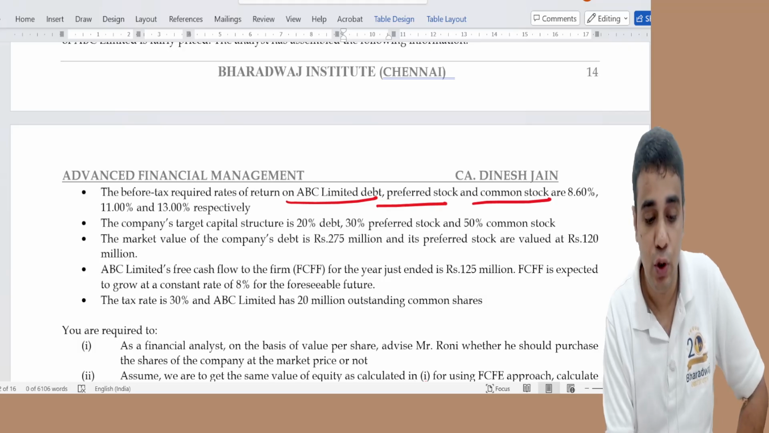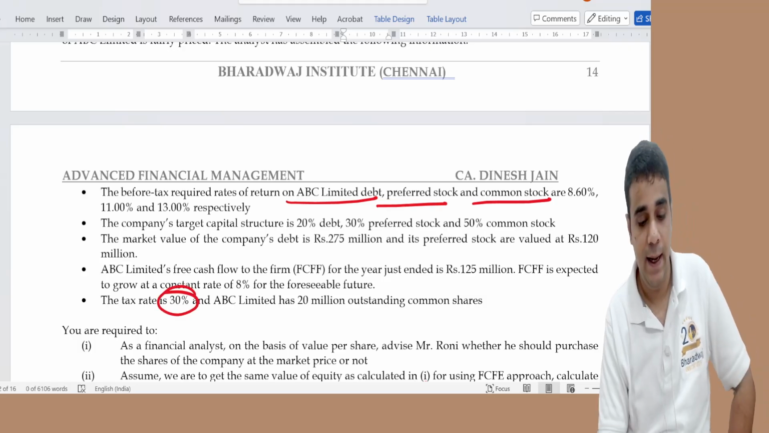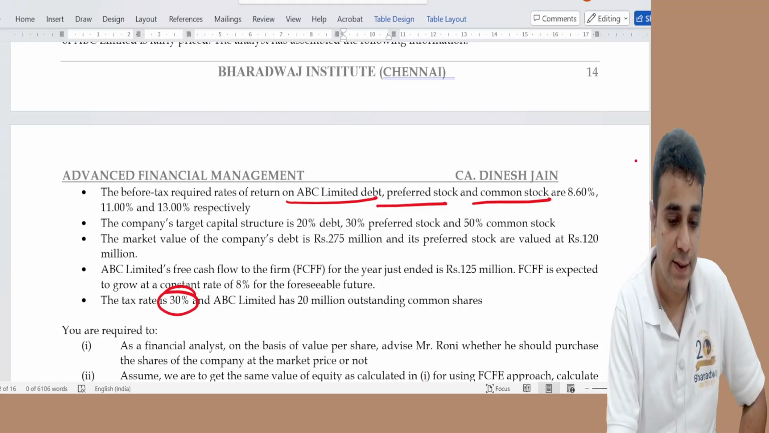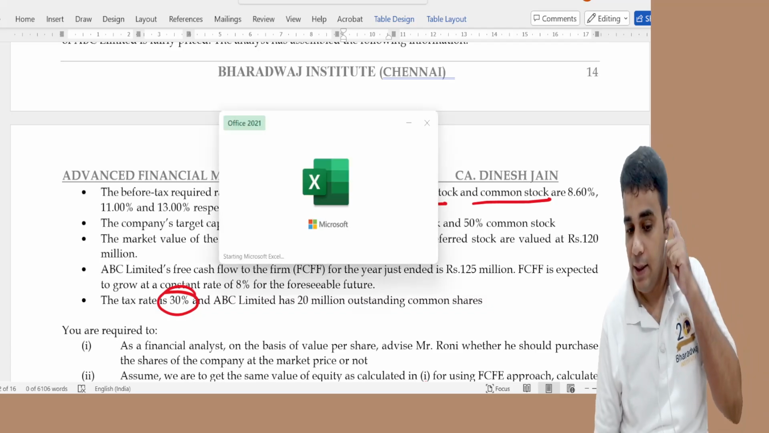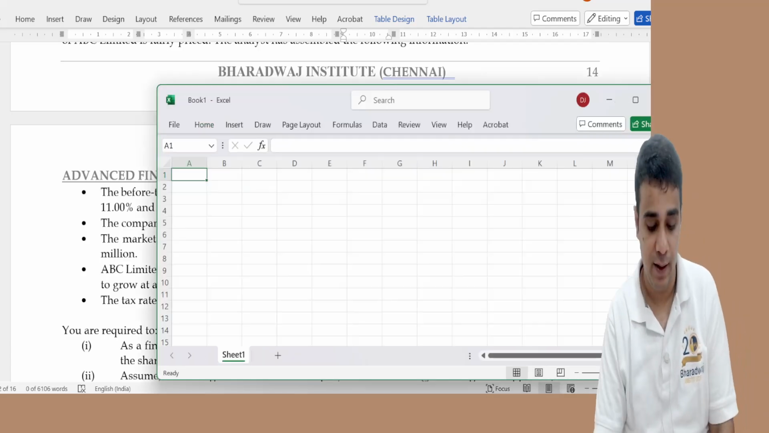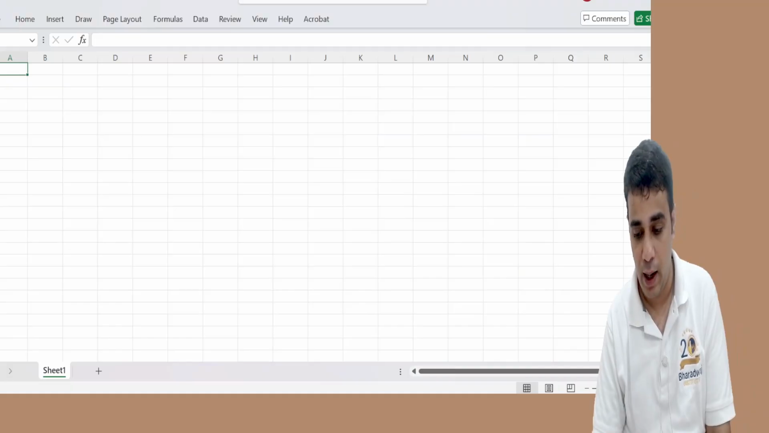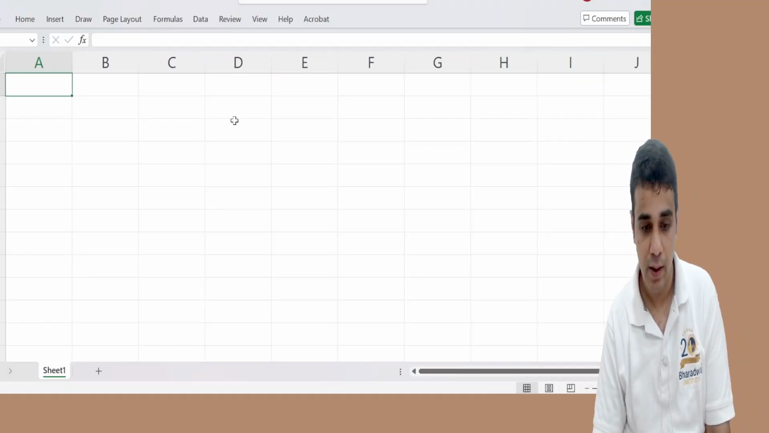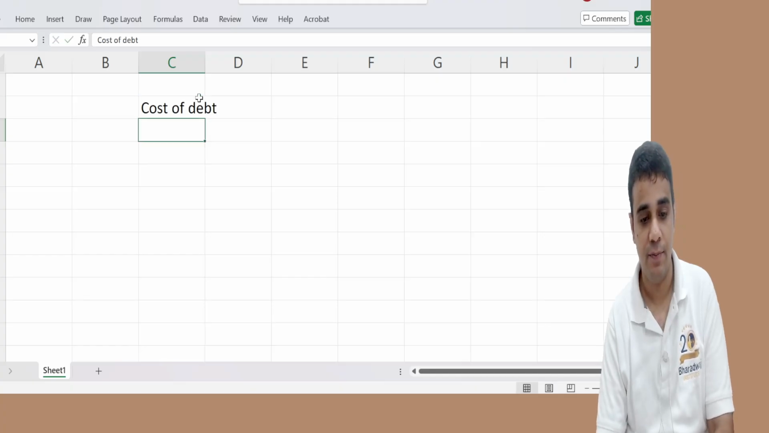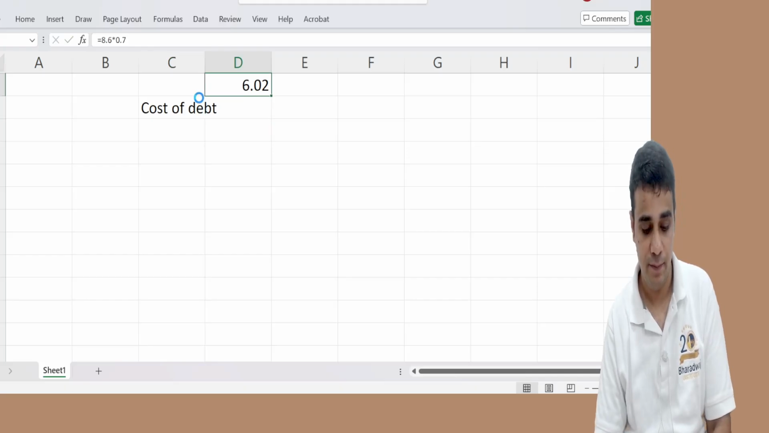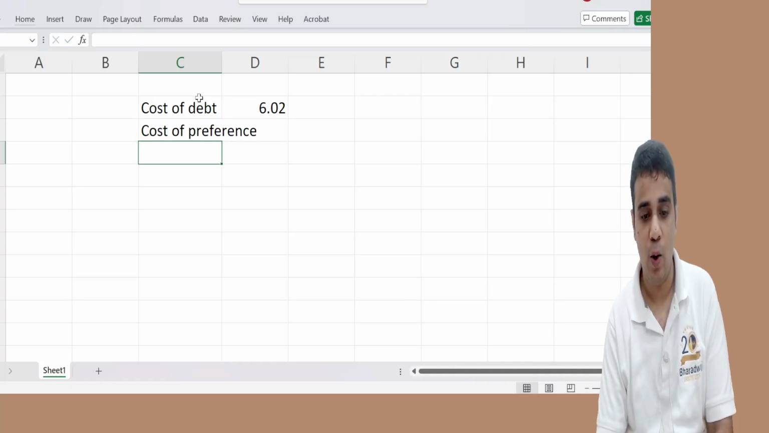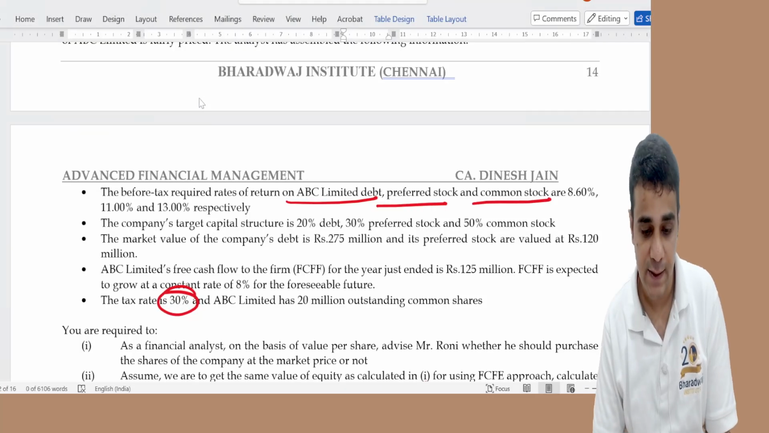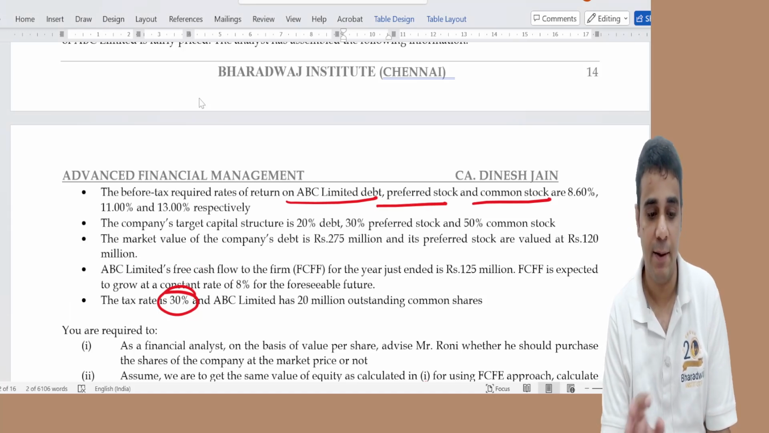8.6 into 0.7. Debt alone we have to do after tax. 8.6 into 0.7 is the after tax cost for debt alone. So cost of debt is 8.6 into 0.7. Cost of preference is given in the question. This question I'm discussing again in a little bit of depth.